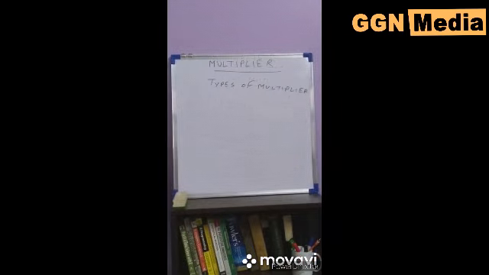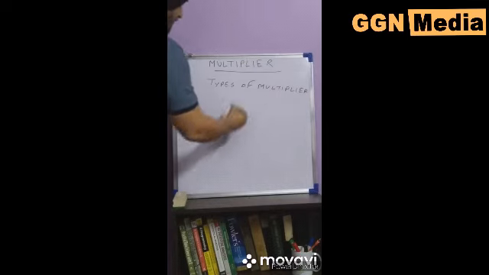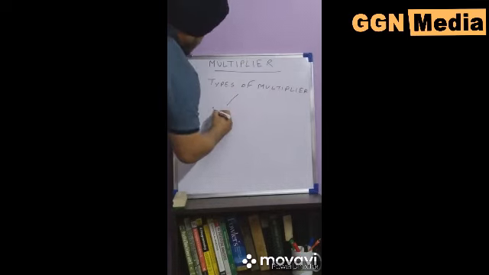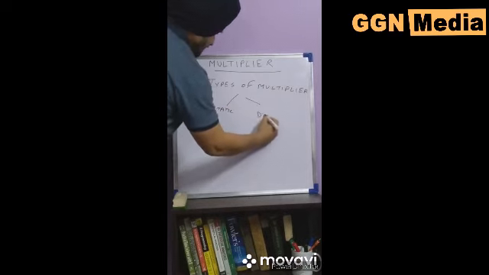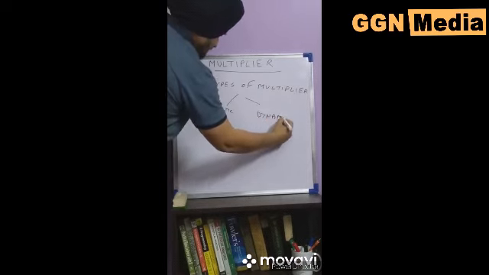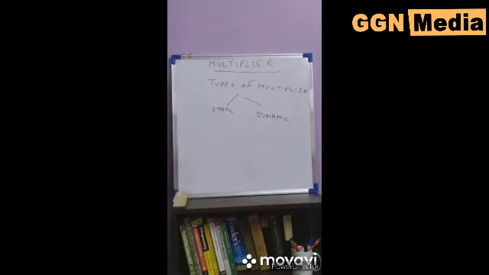Now we see the types of multiplier. Multiplier is of two types. One is static multiplier, another is dynamic multiplier. In static multiplier, the income propagation process is absent, while in dynamic multiplier, the whole income propagation process is present and clearly shown.